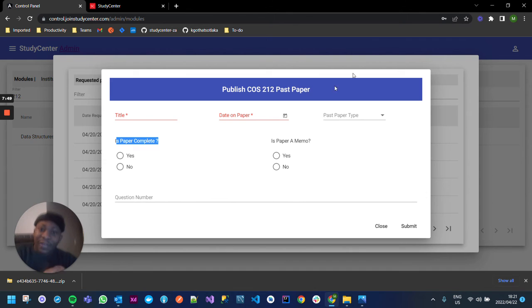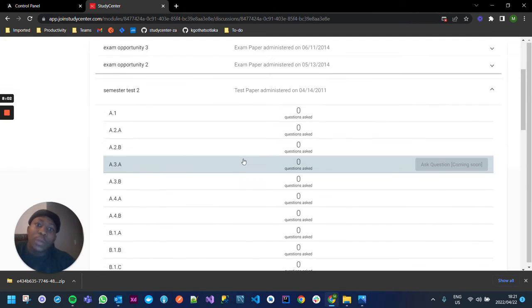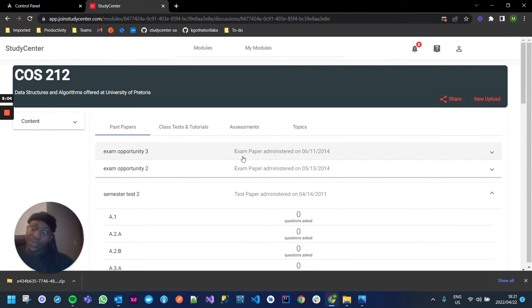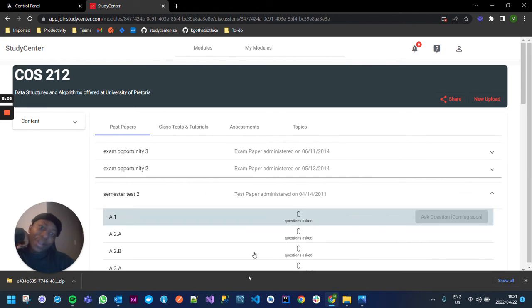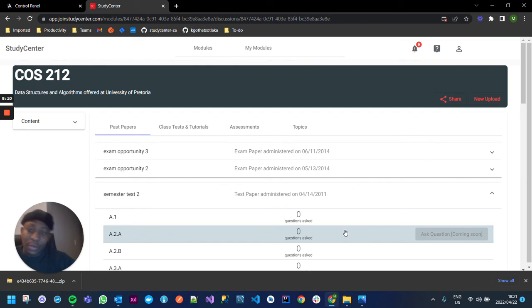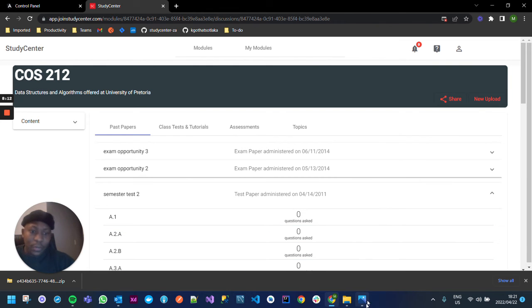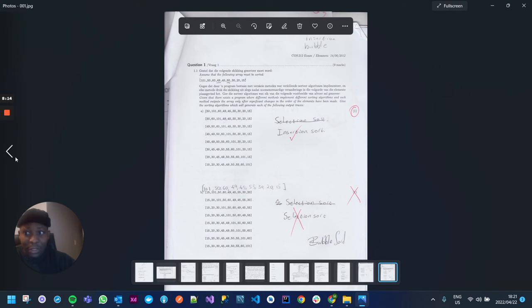And then you have another piece of metadata here to say, is the paper a memo? You know those papers where it's a memo on its own. So that's another type of metadata information that is going to be useful. I think these are just assumptions. It's going to be useful for the person that's currently going through that question paper, interested in it. So the publishing process involves going through this question paper.